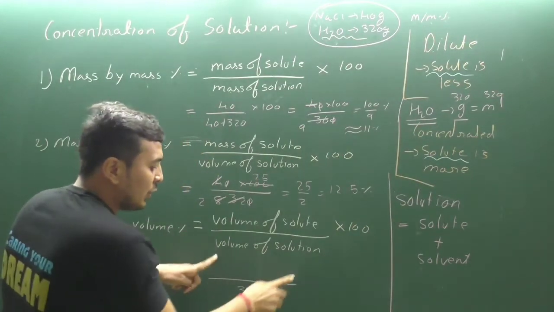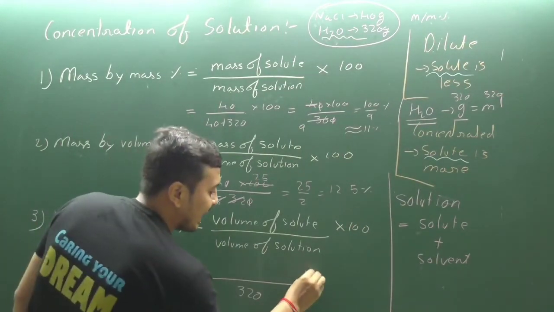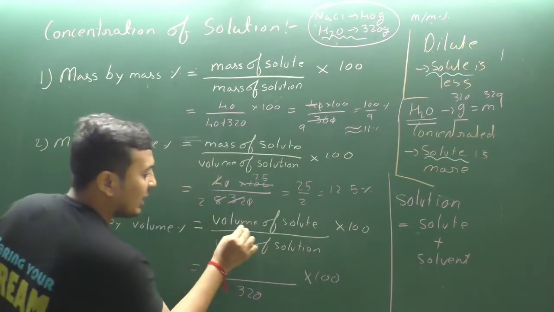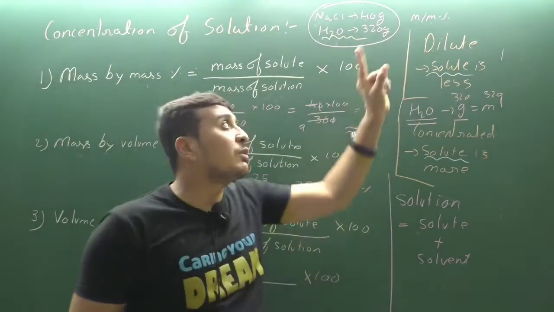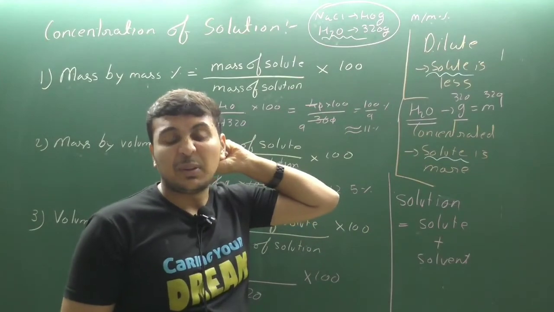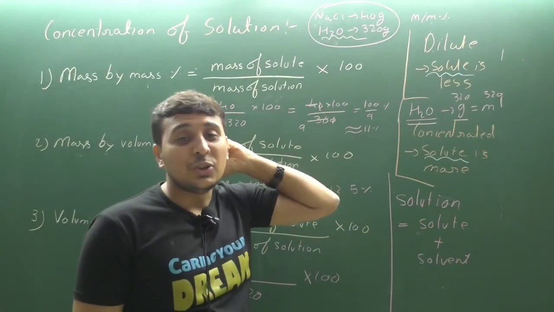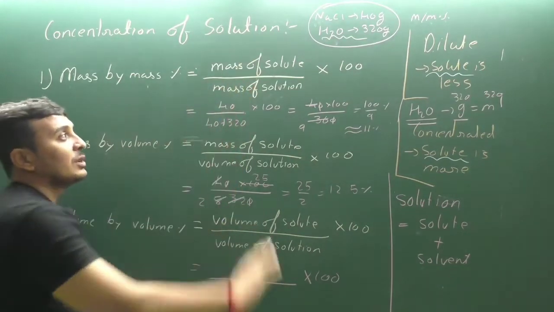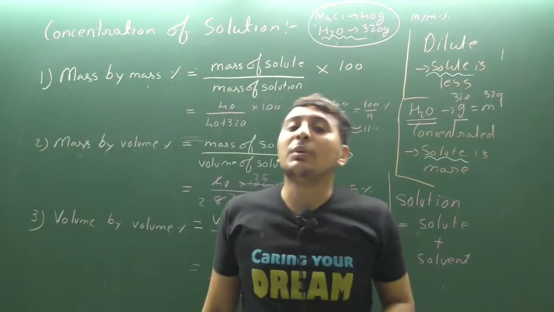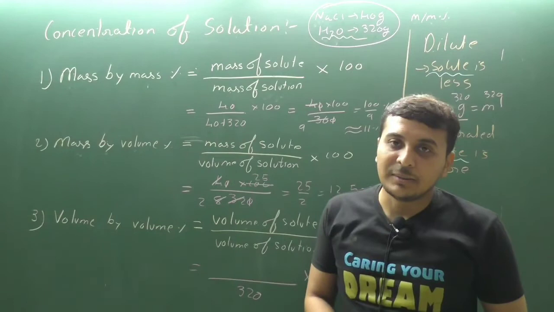So the volume of solution is equal to 320. We can write into 100 also, but what about the volume of solute? Volume of solute cannot be found from the mass. So we cannot find the volume by volume percentage for this question, as the volume of the solute is not given.